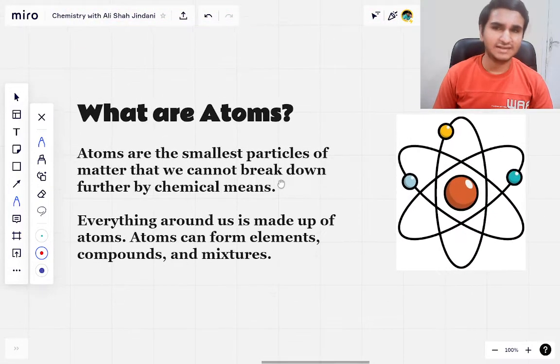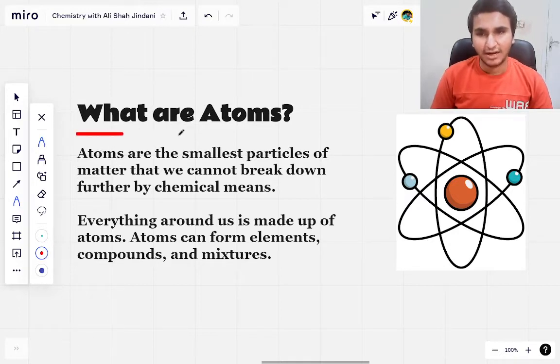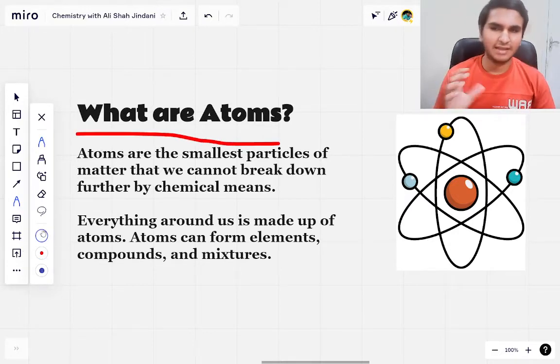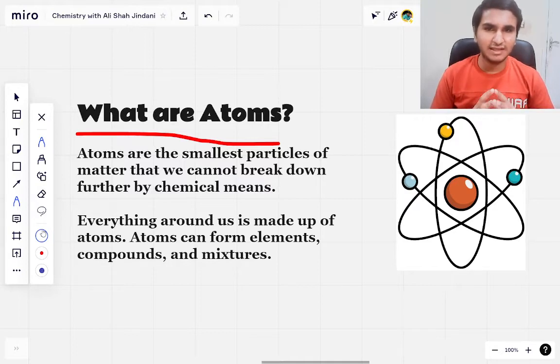So before studying about atomic structure, we have to first study about atoms. What are atoms? We also discussed this previously and I'm going to discuss it once again. What are atoms? First thing that you need to know, chemistry is all about matter and particles. So all of matter, all of the things that are around us, they are made up of particles. The particles are very tiny, very small, and atoms are one of those particles.